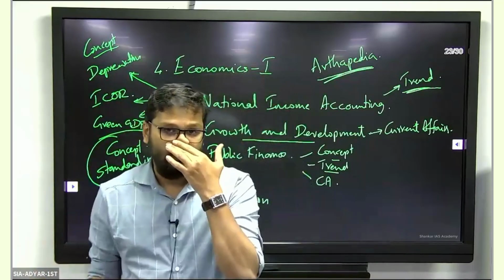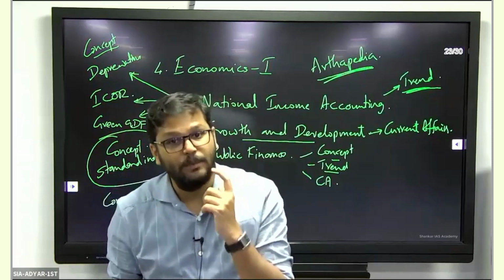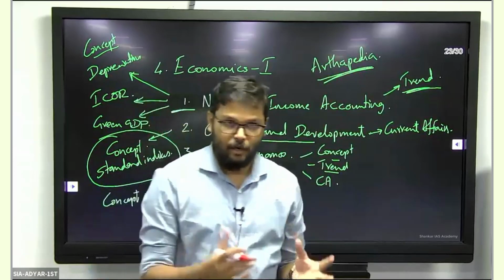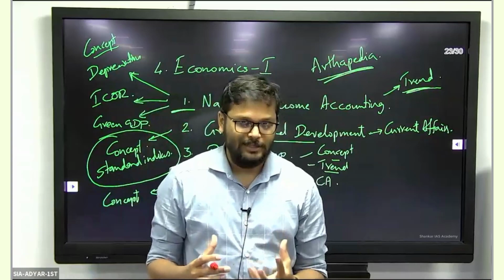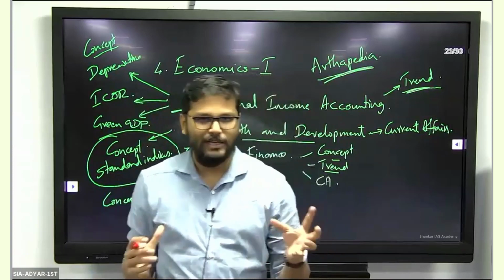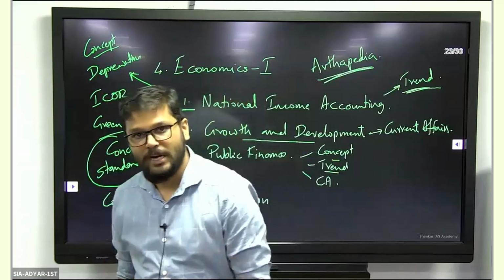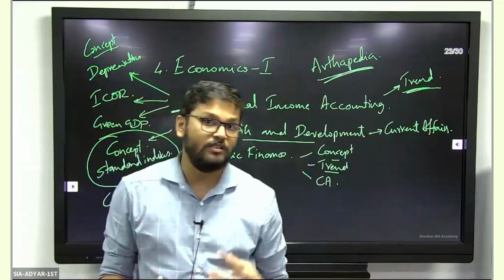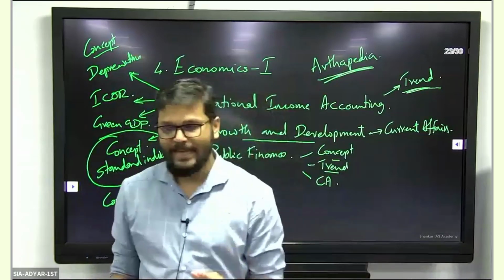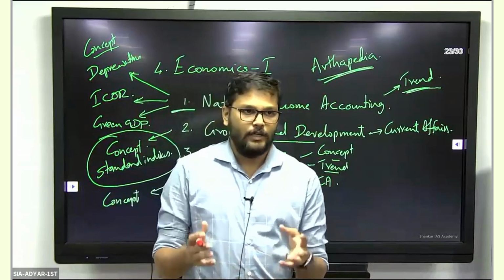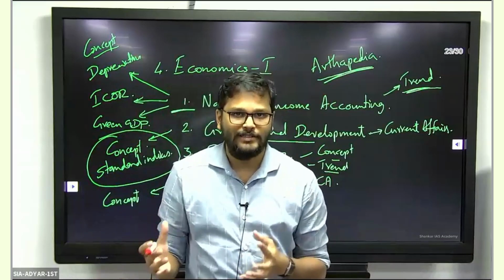Then how is money supply determined? That logic. Money multiplier as a logic. Money multiplication has been a question which has been asked more than once in the recent past. What is the concept of money multiplication? Understanding that, what results in money multiplication. Then the concept of monetary aggregates itself.